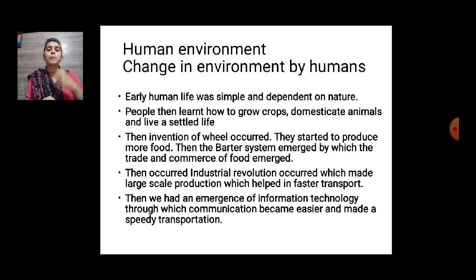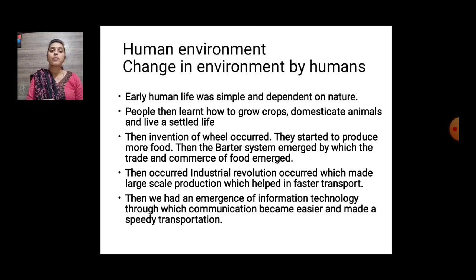For example, earlier people used to weave everything by hand. Now when the sewing machine was invented, people started stitching instead of weaving. Okay, earlier hand stitching was there. Now they shifted to machine stitching. Yes. Then the Industrial Revolution made large scale production, which helped faster transport.